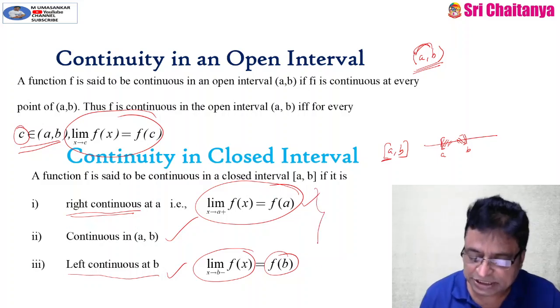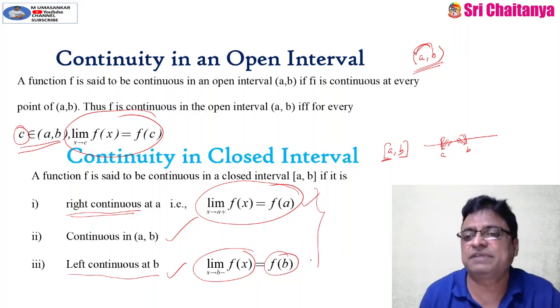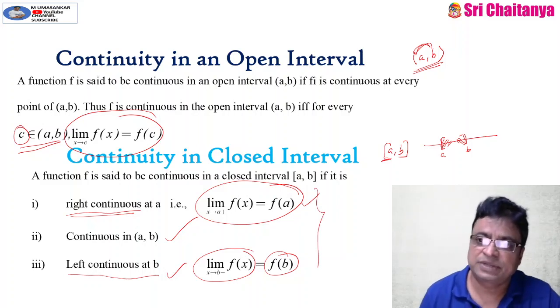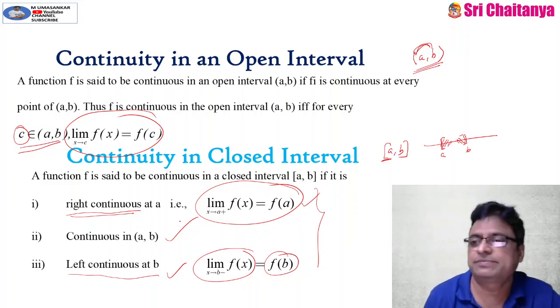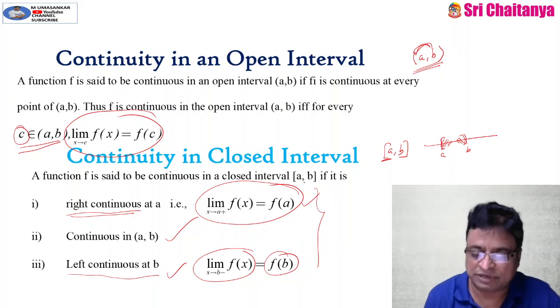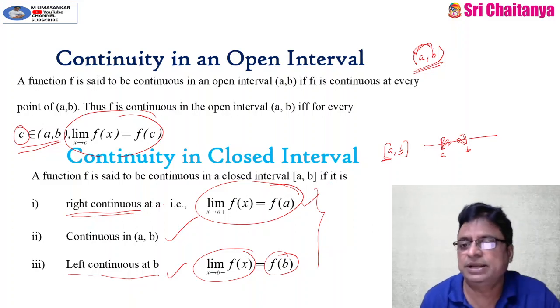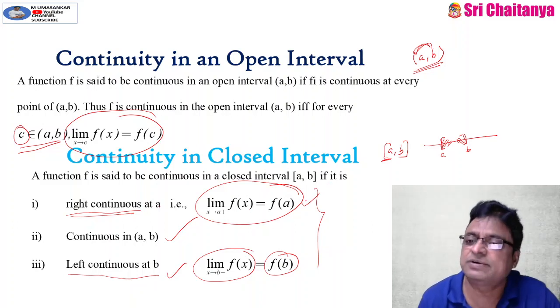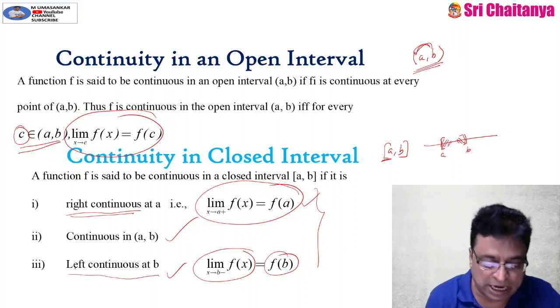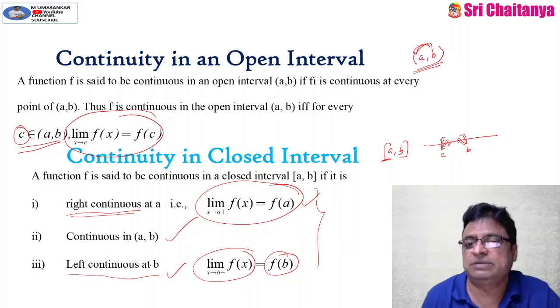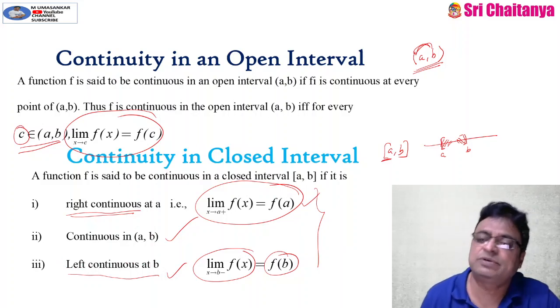So what are the conditions at which we can say that the function is continuous in the closed interval AB? First point is, at the first endpoint it is right continuous, at the second endpoint it is left continuous, and in between it is continuous. So simply, if I have taken the closed interval AB, then it is right continuous at x is equal to A, that is, the limit x tends to A plus f of x is equal to f of A, and is continuous in the open interval AB, and left continuous at x is equal to B, that means limit x tends to B minus f of x is equal to f of B.